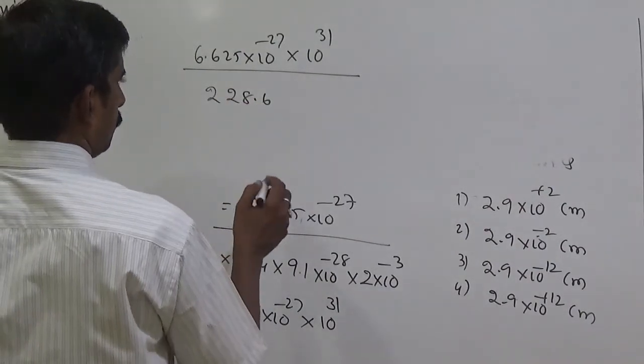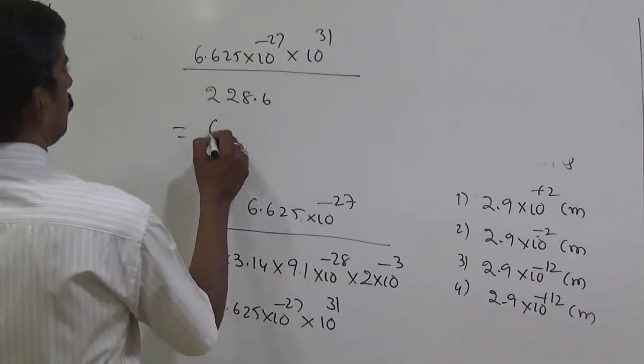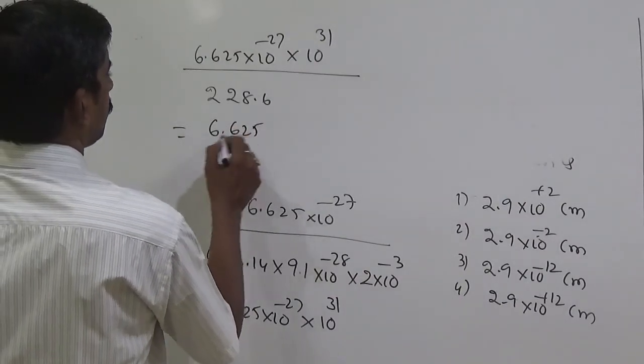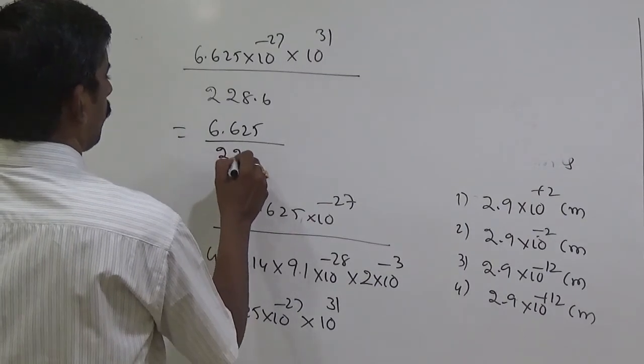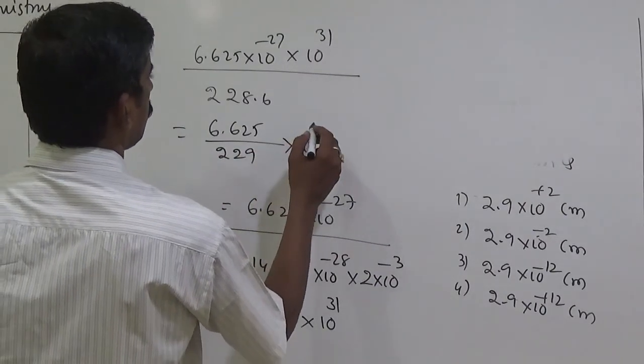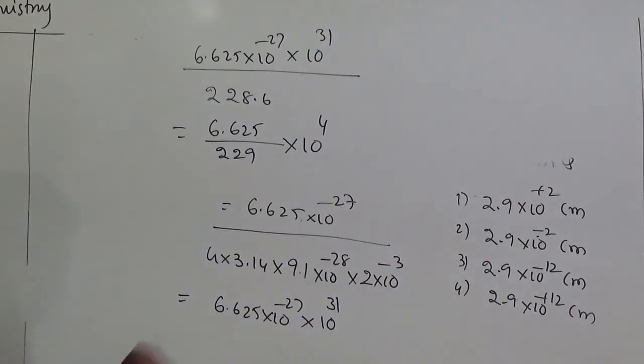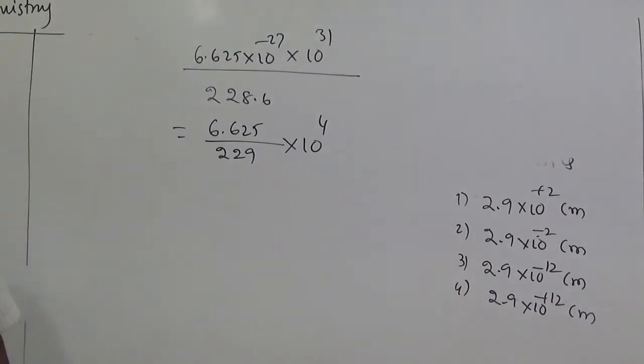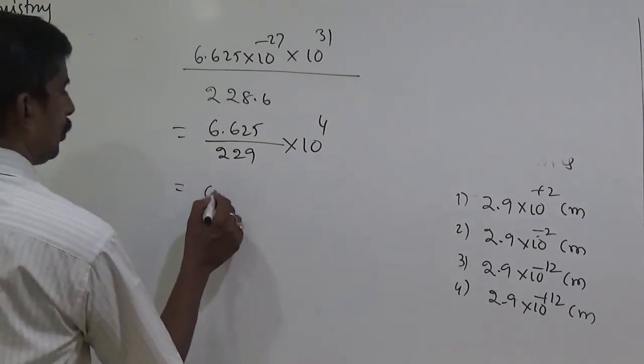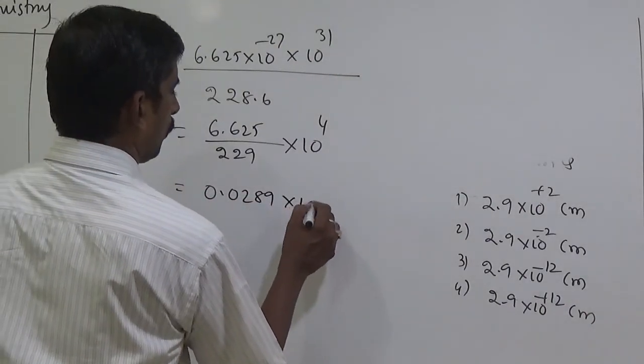So 6.625 by 229 into 10 to the power plus 4. That is 0.0289 into 10 to the power of 4.